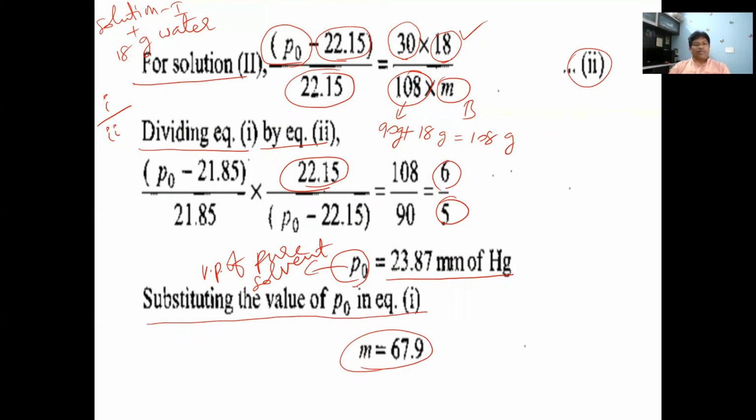Substituting the value of P naught in equation 1, we get the molecular weight of the solute. In this way, we get the gram molecular weight and also P naught, which is the vapor pressure of the pure solvent. So this is one of the example problems.